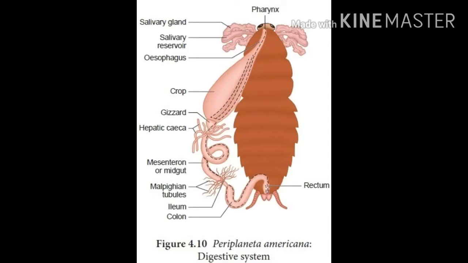So next we discuss the digestive system of cockroach. The digestive system consists of the alimentary canal and digestive glands. The alimentary canal is present in the body cavity. It is divided into 3 regions: foregut, midgut, hindgut. So next, digestive glands: the salivary glands, glandular cells and hepatic caeca.